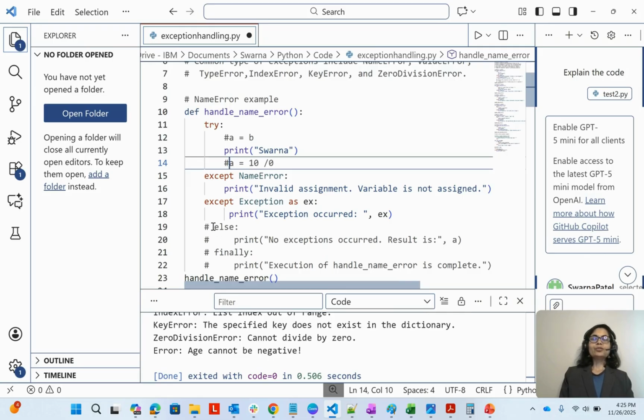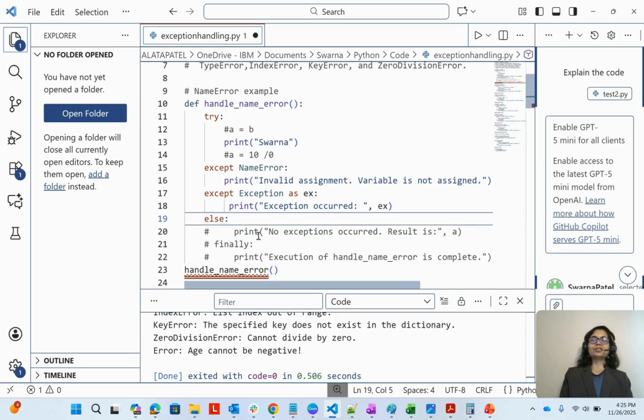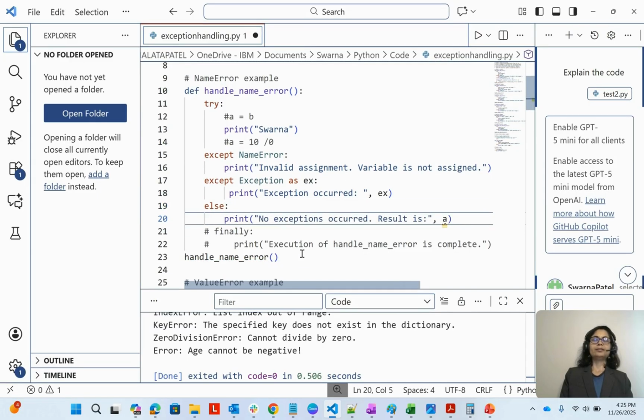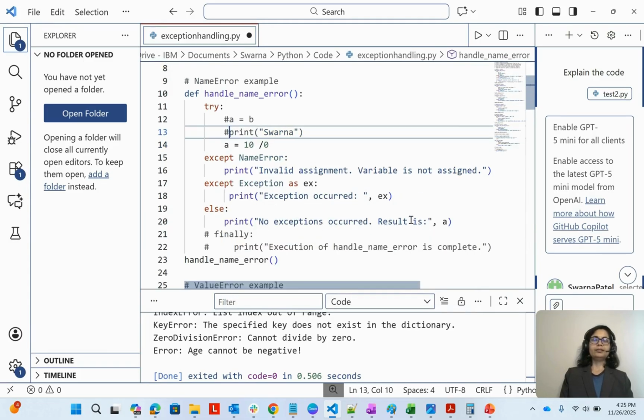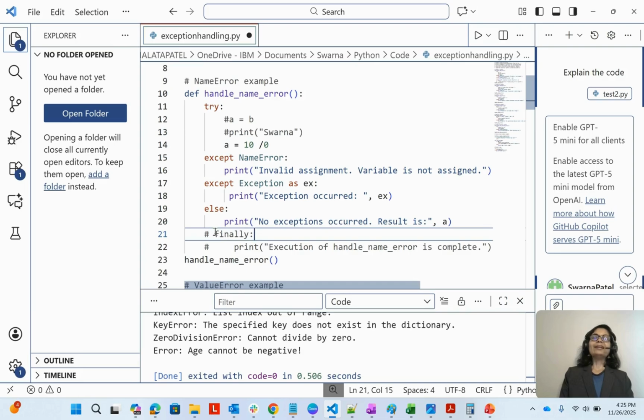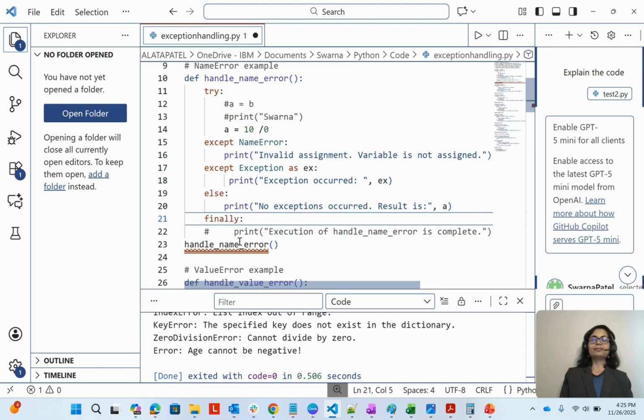Now if there is no error, it will come to the else part. Okay, and let me put this a only. Finally, irrespective of whether the statement has an exception or not, finally will be executed.